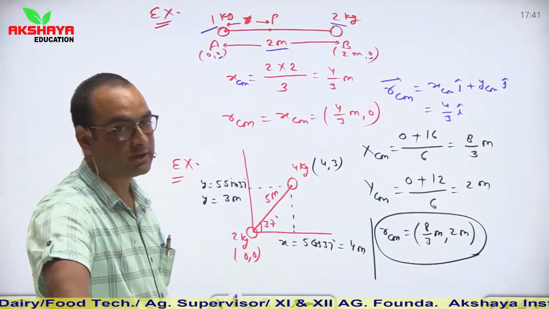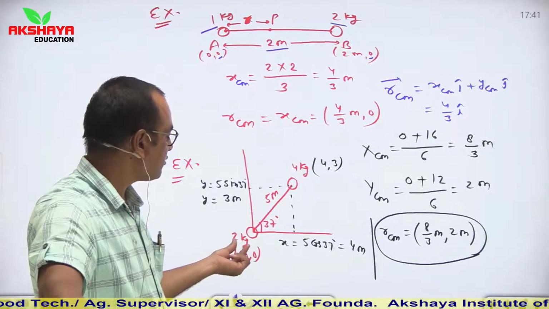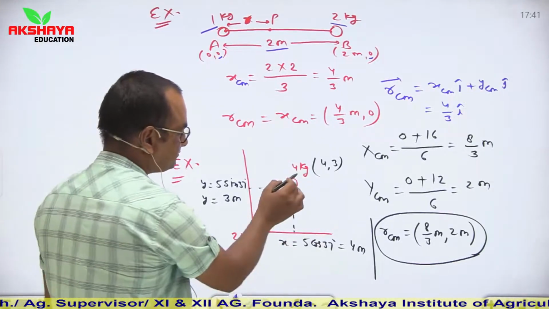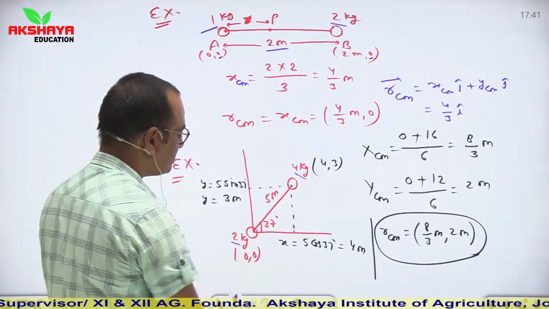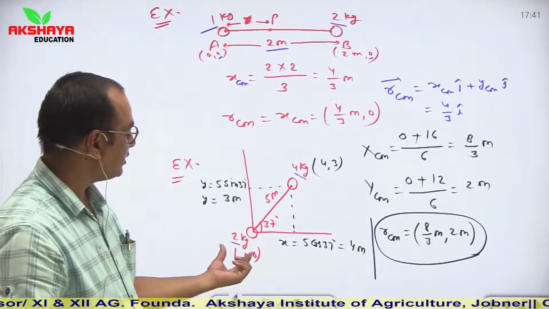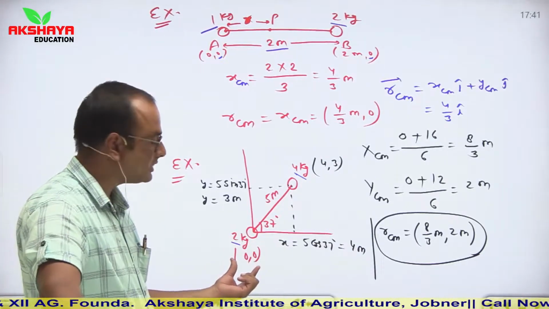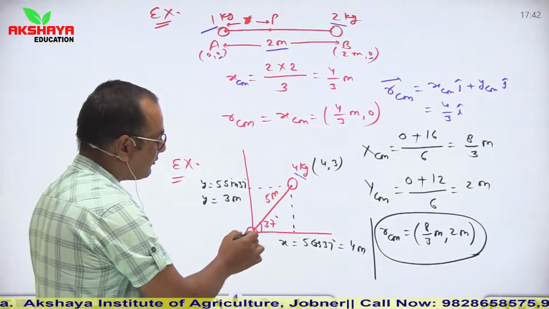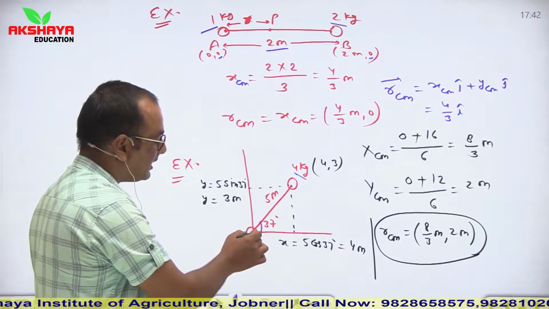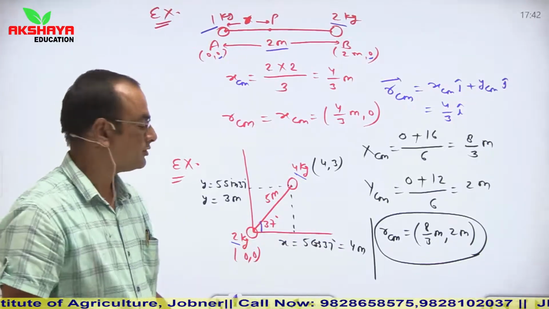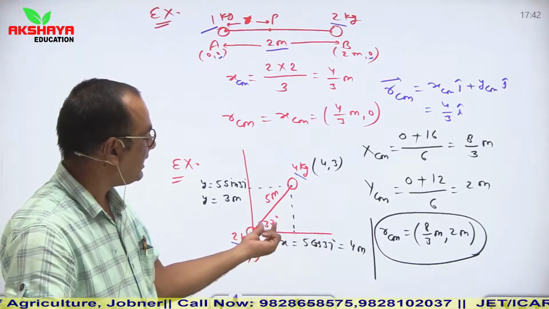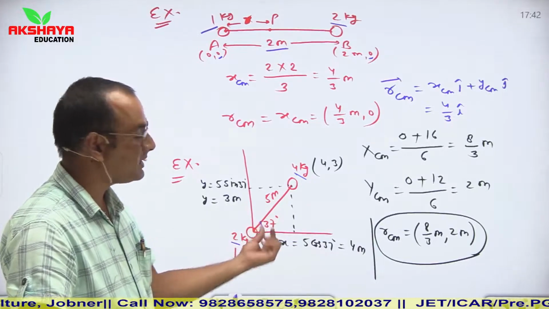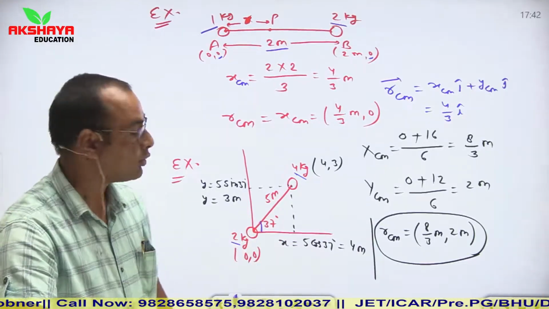Now next pattern of question, we are given two objects of mass 2 kg and 4 kg. 2 kg and 4 kg objects are placed as shown in figure. 2 kg is at origin and 4 kg is at 5 meter distance from origin by an angle of 37 degree. So it is situated at 5 meter distance by making an angle of 37 degree with the horizontal.